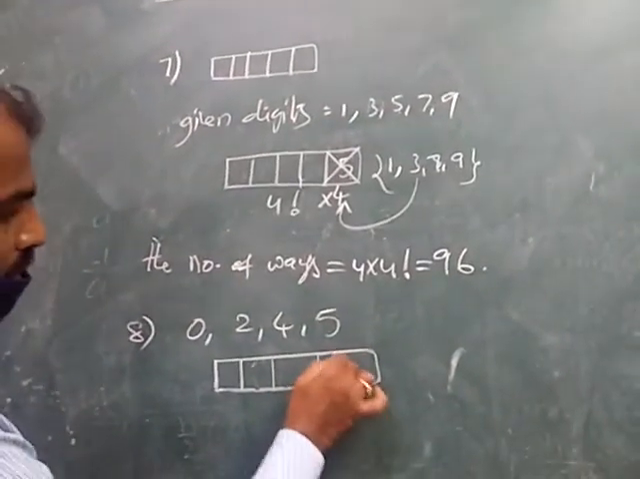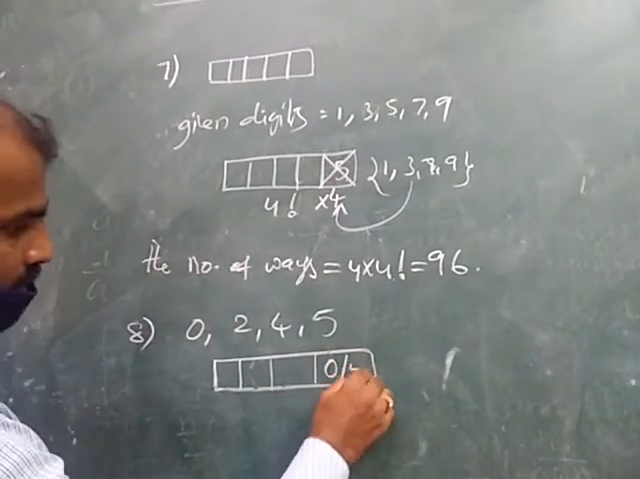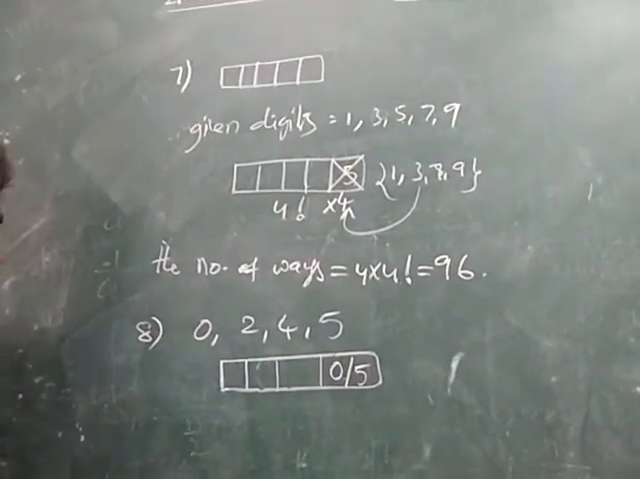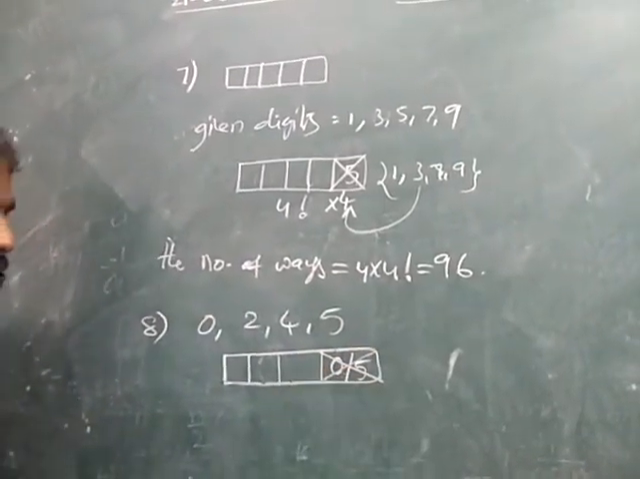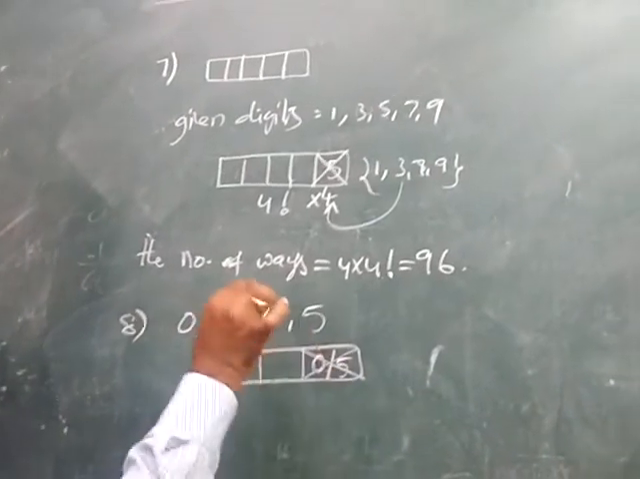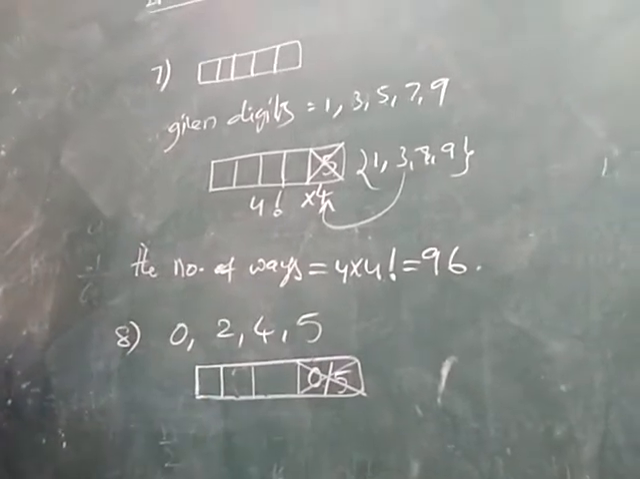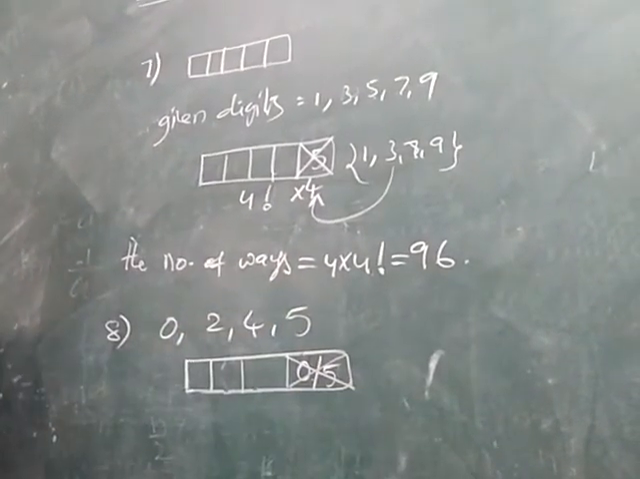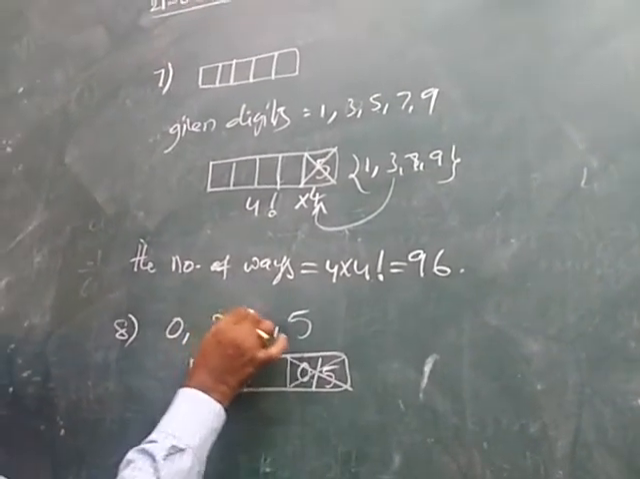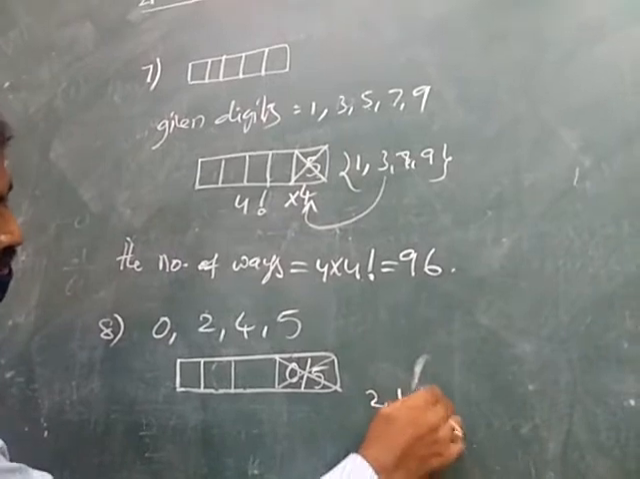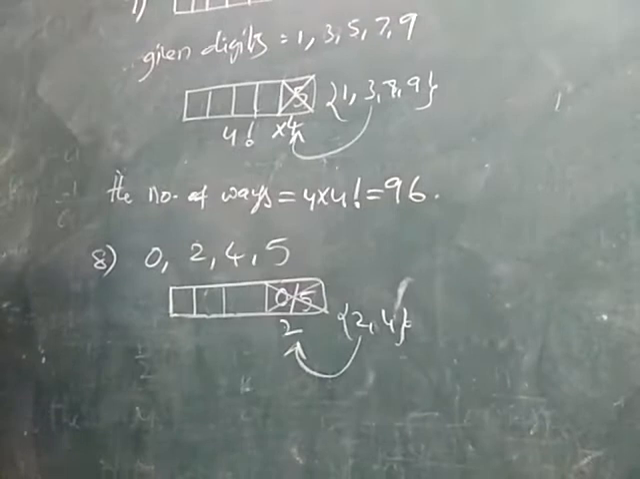Suppose if you write 0 here, that number is divisible by 5. Or suppose you write 5 here, that number is also divisible by 5. That means 0 and 5 are not satisfied in the unit's place, because we require numbers which are not divisible by 5. So this place can be filled with any one of 2 or 4, in 2 ways.